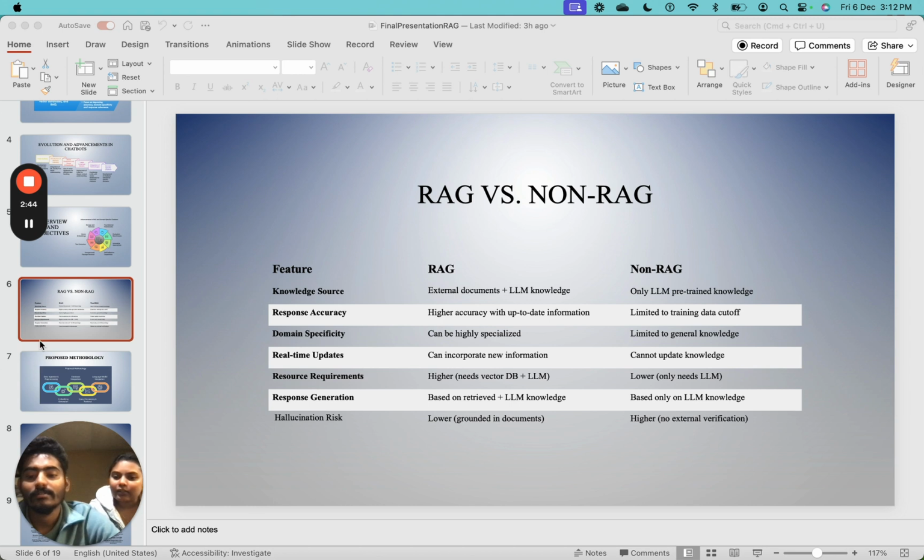In contrast, RAG integrates retrieval mechanisms, allowing the model to fetch relevant information from external sources, as I've said earlier, and generate context-aware responses. This makes RAG a game changer.